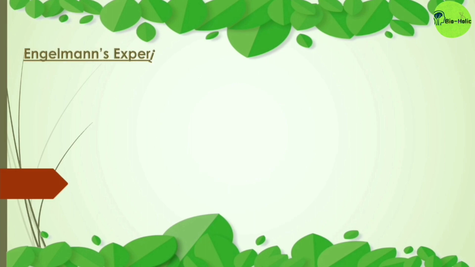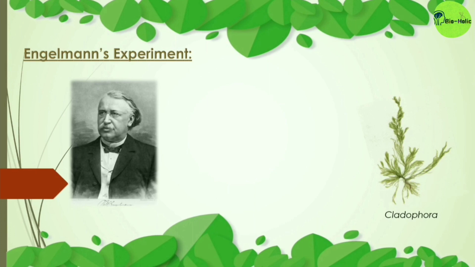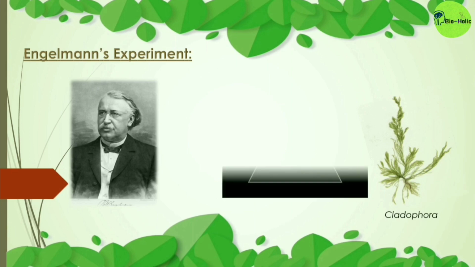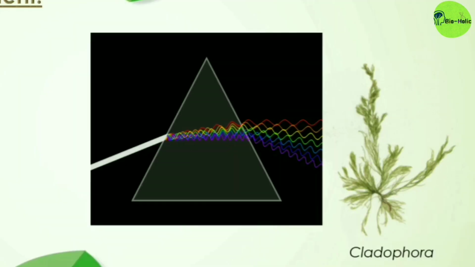Now, the Engelmann's experiment. Engelmann described the first action spectrum of photosynthesis. By using a prism, he split sunlight into its spectral components, that is VIBGYOR, and then illuminated green algae Cladophora placed in a suspension of aerobic bacteria. Aerobic bacteria means those bacteria that require oxygen to stay alive.